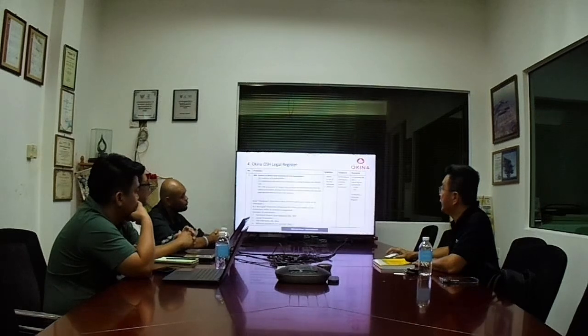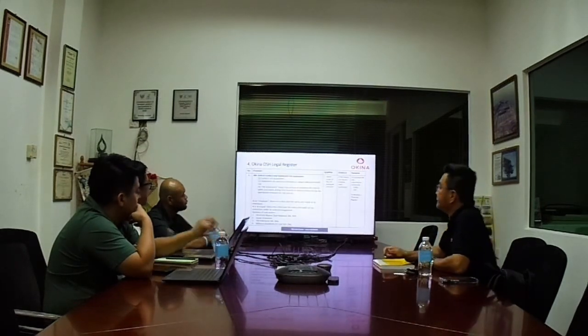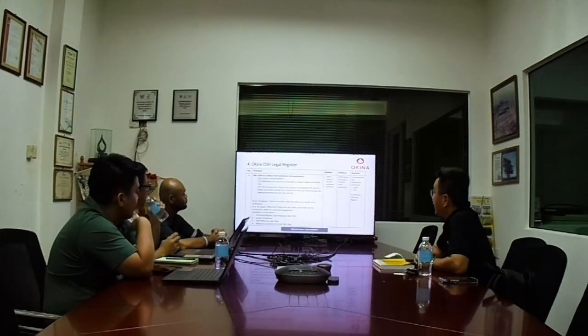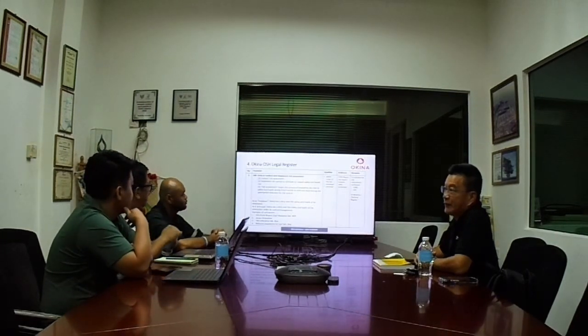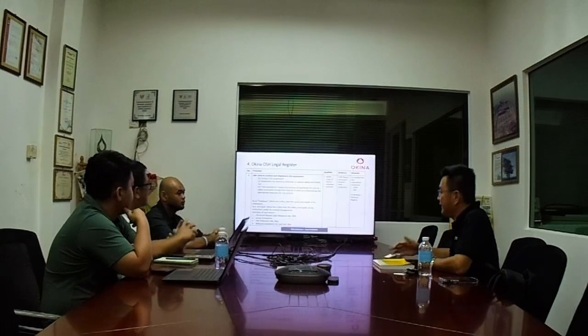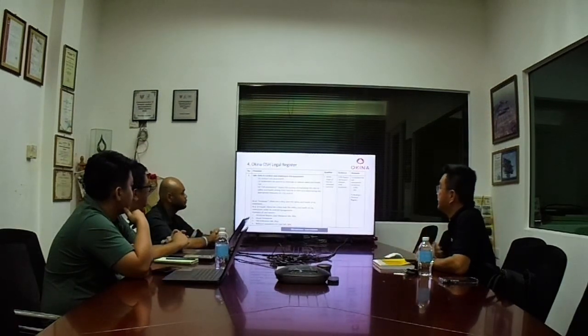Then we go to item number 6, which is section 18B. This is also a new one. Let's say there's an 18A and 18B. This is new. Originally there was no 18B, so this is because of the amendment.